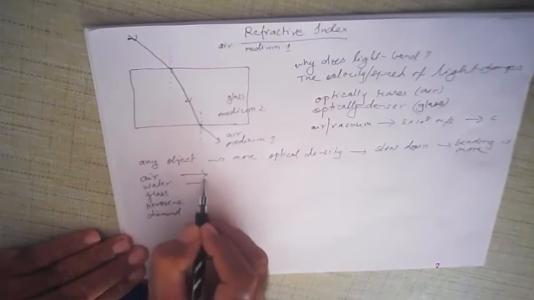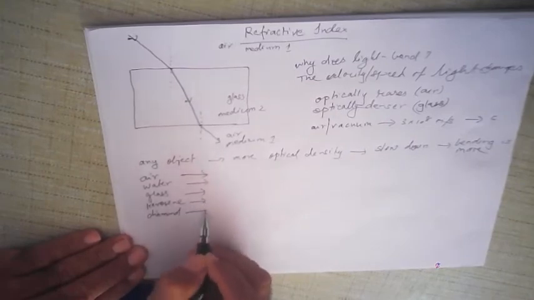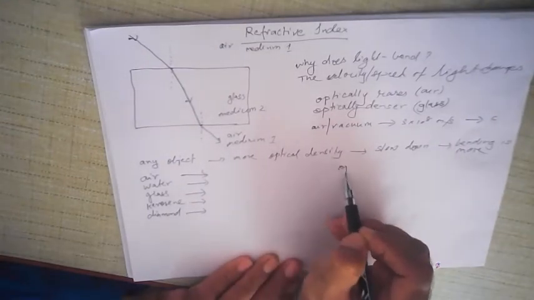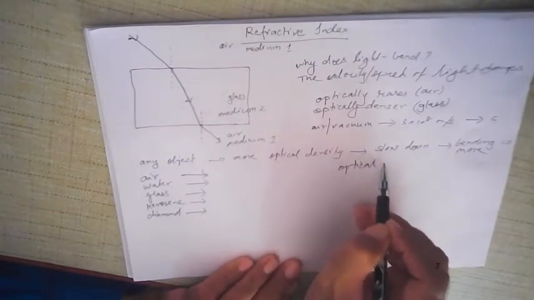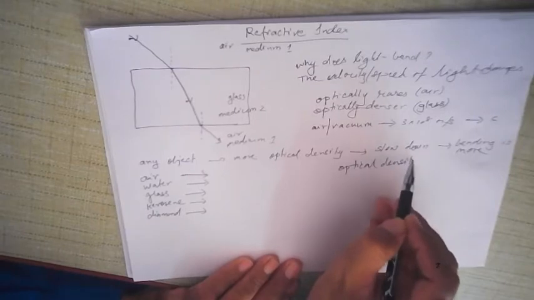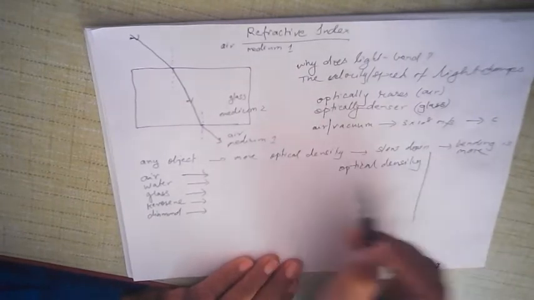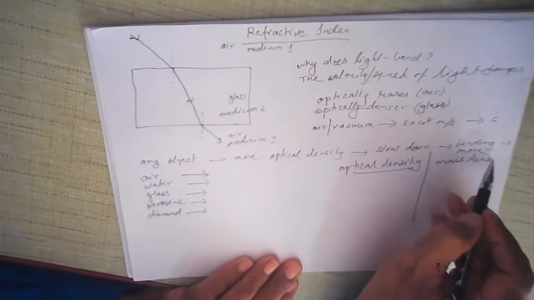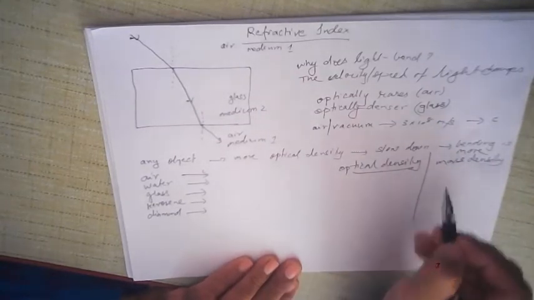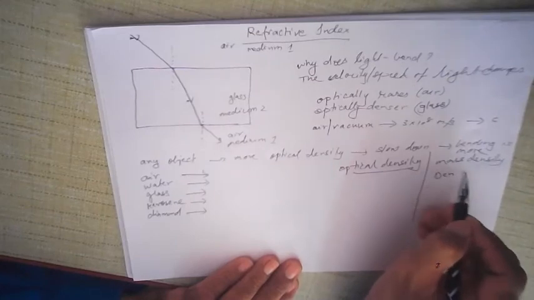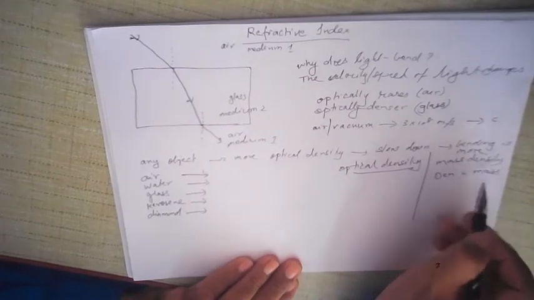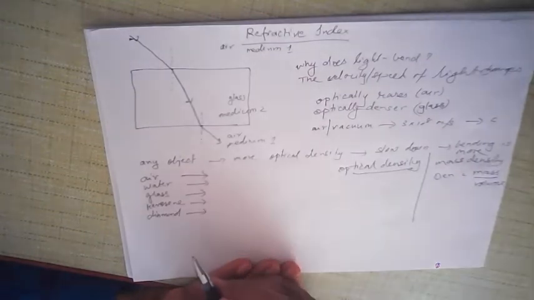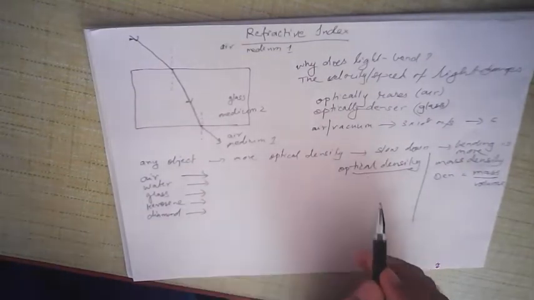Their optical density is different. Remember, optical density and mass density are two different things. Optical density is different from mass density. Mass density is equal to mass upon volume. This is the formula for mass density. Optical density is something different.